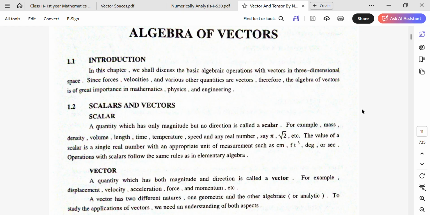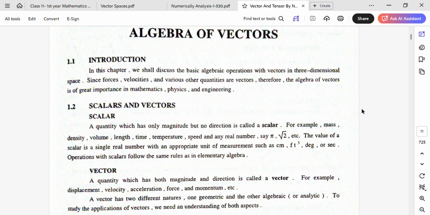Today I am going to start Algebra of Vectors. In this chapter we shall discuss the basic algebraic operations with vectors in three-dimensional space. Since forces, velocities and various other quantities are vectors, the algebra of vectors is of great importance in mathematics, physics and engineering. So now we discuss what are scalars and vectors.